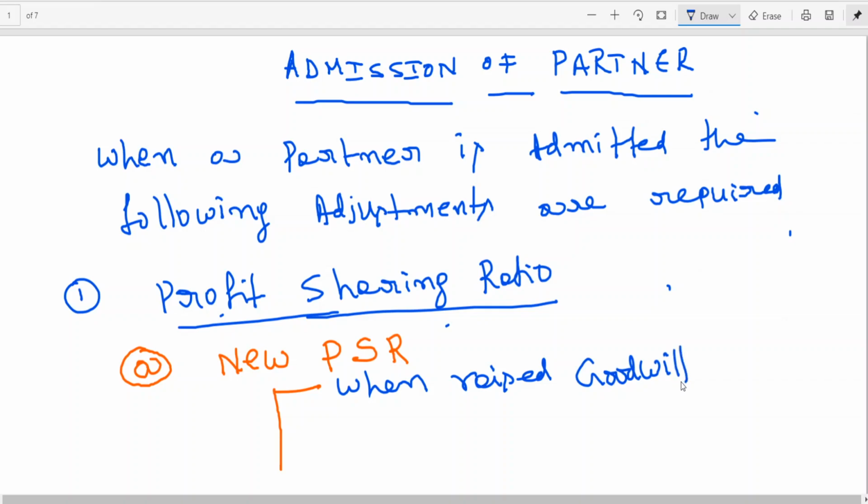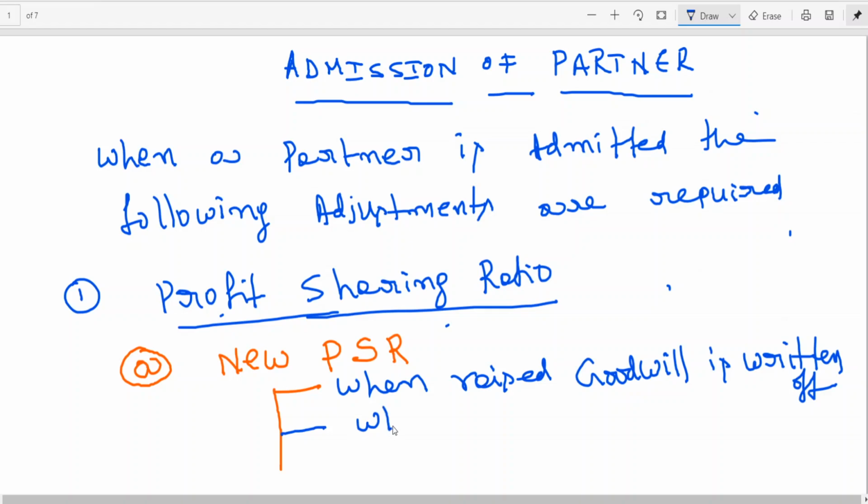This I explained in the last class. That means for doing the problem, when raised goodwill, I told you goodwill can be raised and written off, which ratio do I need? The new profit sharing ratio for working out the problem.